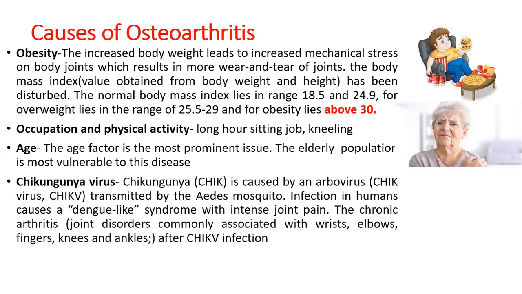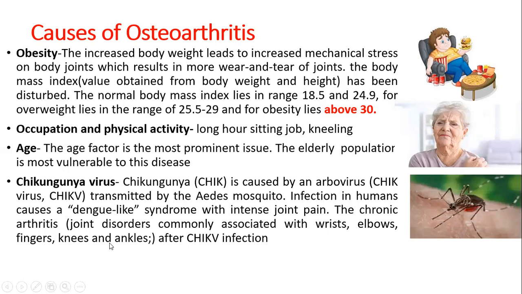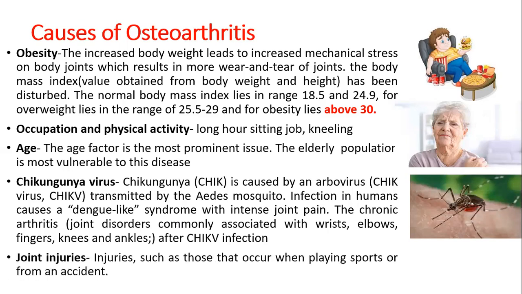Another factor contributing to it is the chikungunya virus, which is caused by an arbovirus transmitted by the Aedes mosquito, with an infection similar to dengue-like syndrome with intense joint pain. After chikungunya virus, people developed joint disorders that are commonly associated with wrists, elbows, fingers, knees, and ankles. Another factor is joint injuries. People who have met with any accident, due to playing sports or any accident, develop this disease.